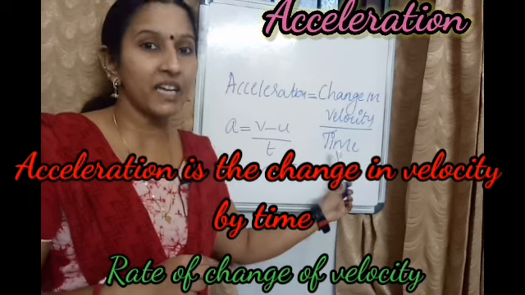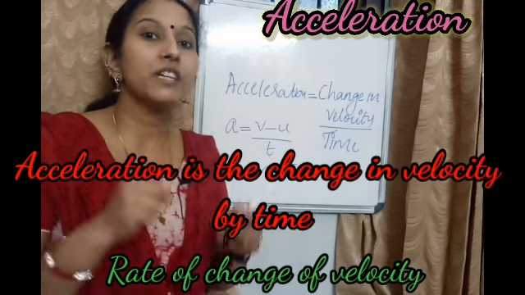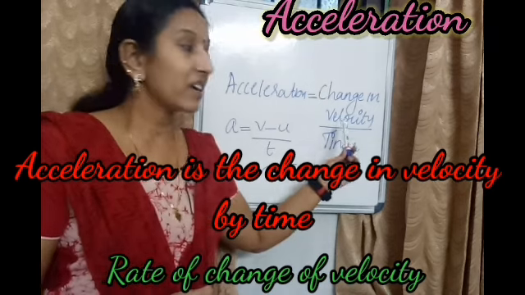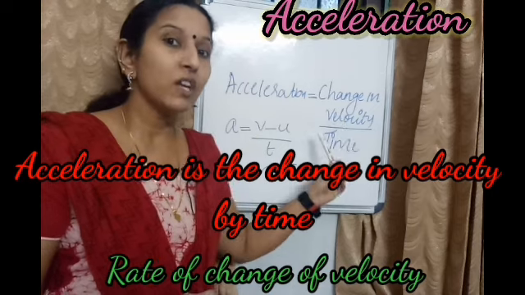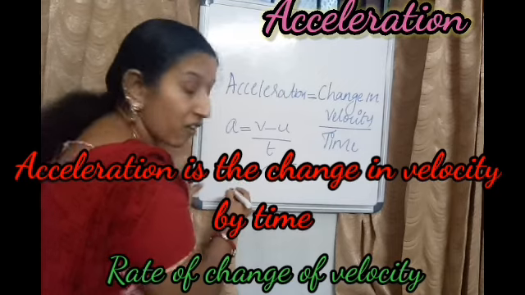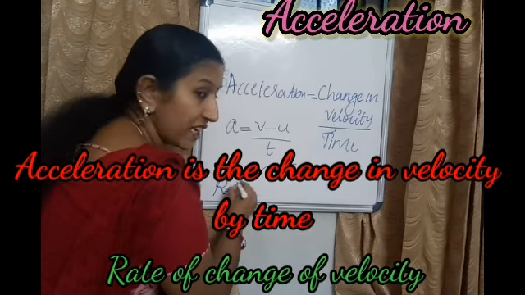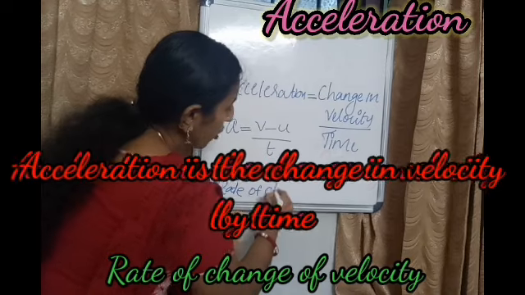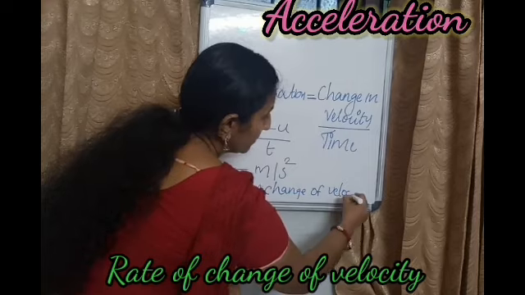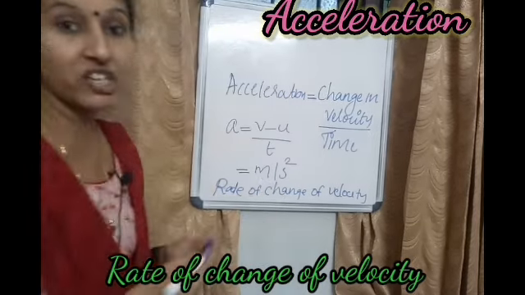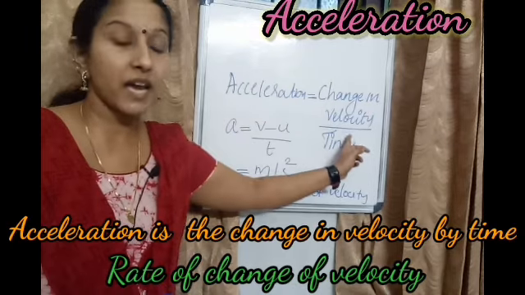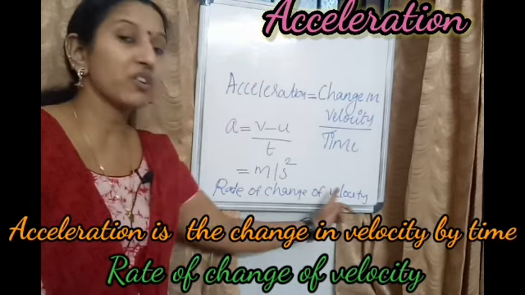Rate means divide by t. If you divide any variable by time, you get their rate of change. So here, change in velocity by time is the rate of change of velocity, which is another definition of acceleration. So which are the two definitions of acceleration? Either it is the change in velocity by time or it is the rate of change of velocity.